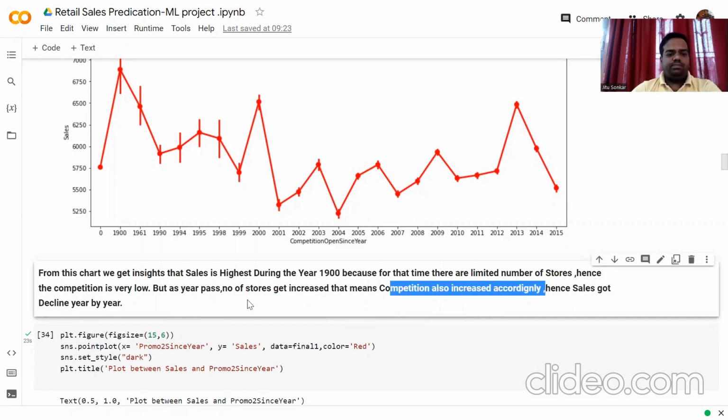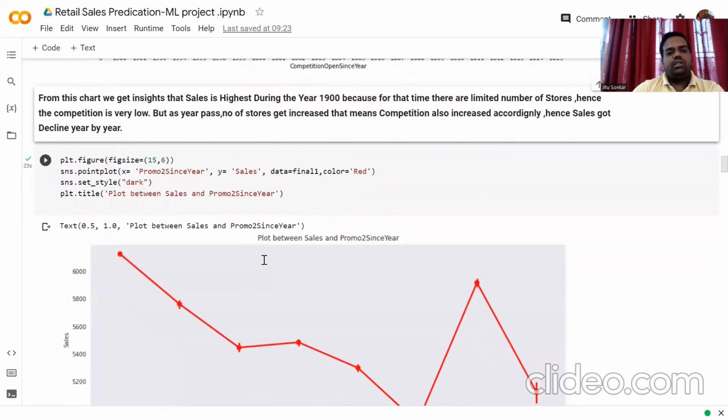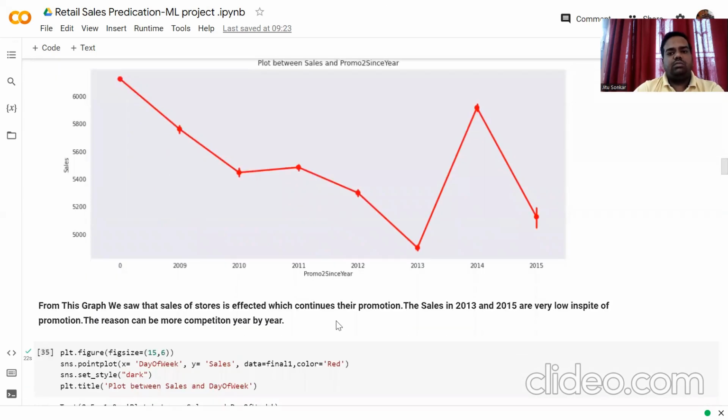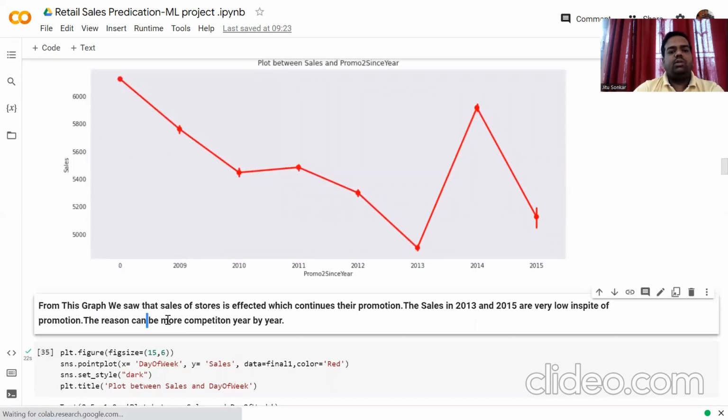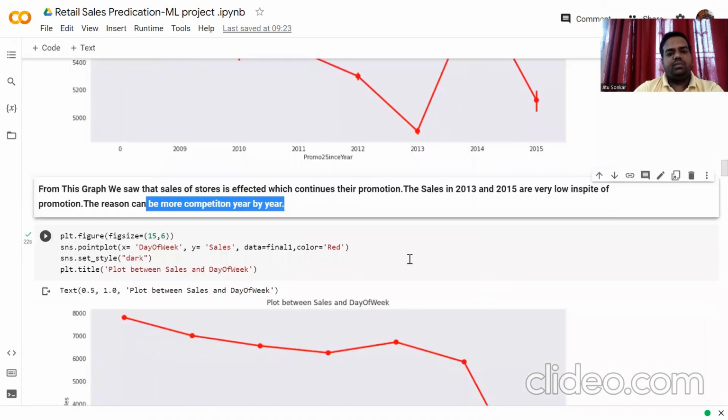We further move to promo2 since year and sales. For promo2 since year, we have different values from 2009 to 2015. Here the sales in 2013 and 2015 are very low, maybe because of more competition year by year; the sales is not increasing.